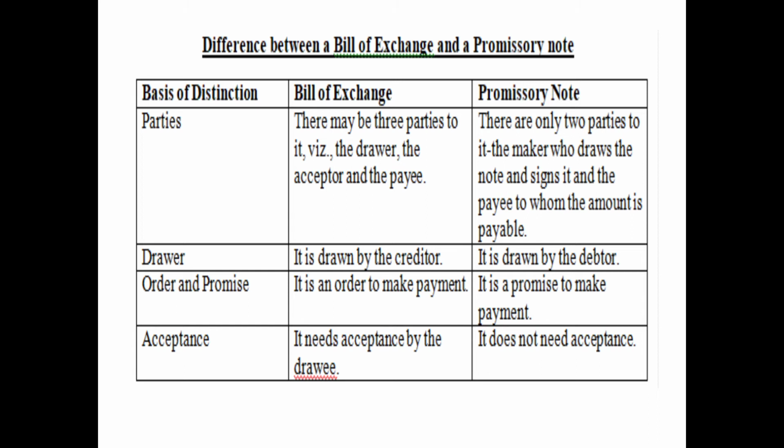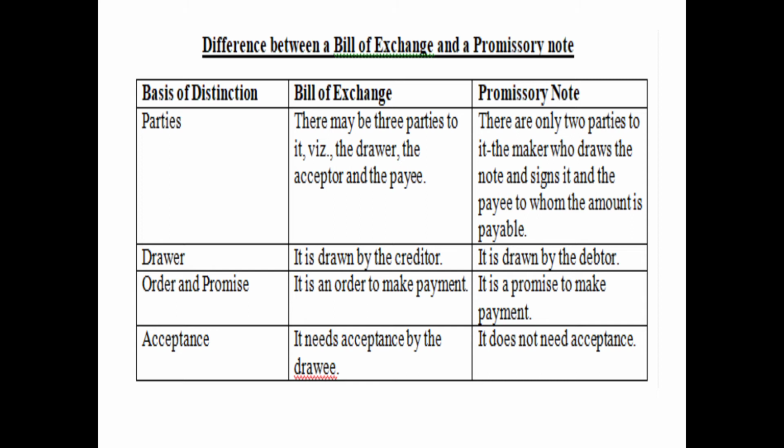Then, order and promise. A bill of exchange is an order to make the payment, because it is drawn by the drawer towards the drawee, instructing him to pay a certain sum of money, whereas a promissory note is a promise to make payment by the maker to the payee.